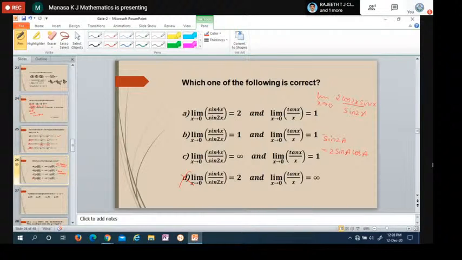Then sin 2x gets cancelled. Remaining is limit as x tends to 0 of 2 cos 2x. Put x equal to 0, cos 0 is 1, and 1 into 2 is 2. So this is correct, and these two are wrong. So B and C are not the answer. Limit as x tends to 0 of sin 4x by sin 2x is 2, and limit as x tends to 0 of tan x by x is 1. So the answer is the first one.